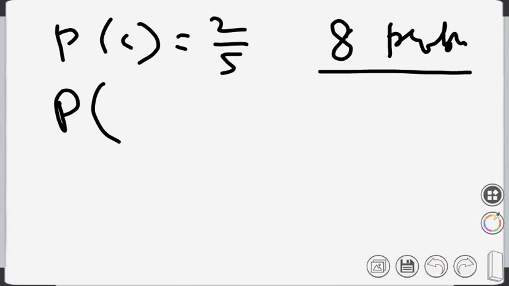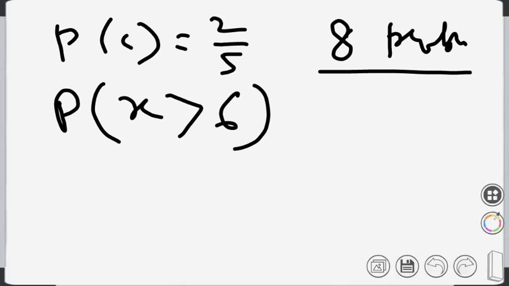So this can be written mathematically as probability of x greater than 6, because x is the number of problems that are going to be correct. Please let me explain. That's what the variable is.